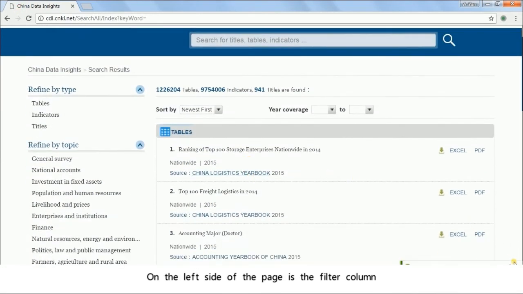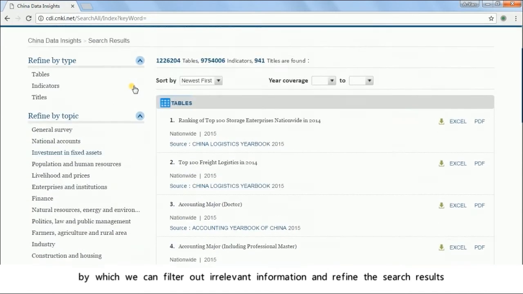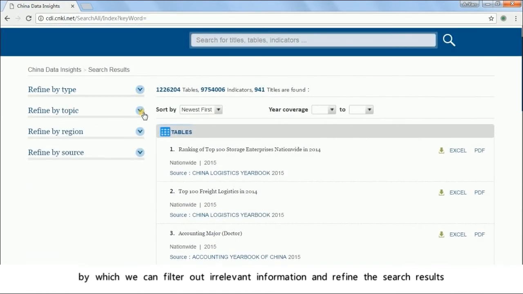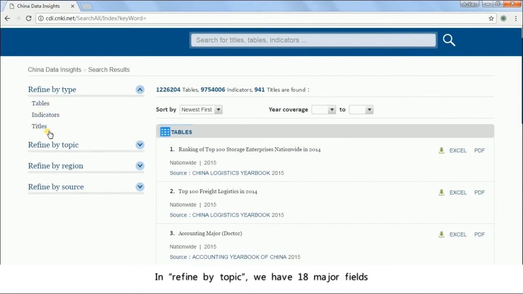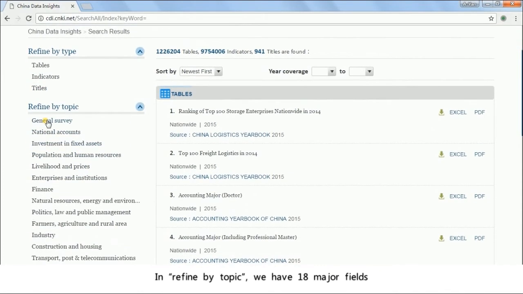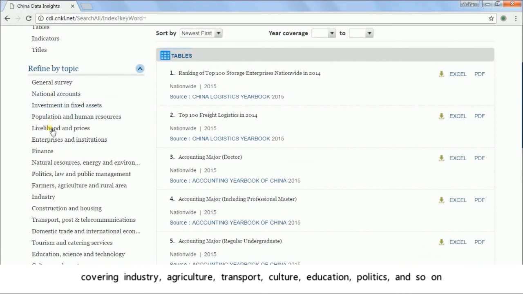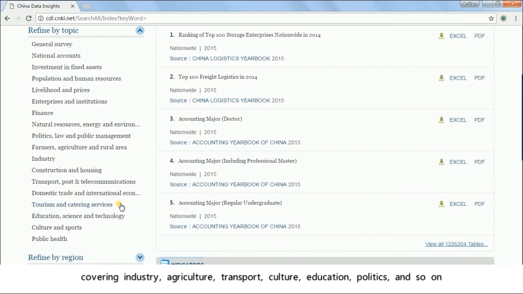On the left side of the page is the filter column, by which you can filter out relevant information and refine the search results. In this column, we have refined by type, refined by topic, refined by region, and refined by source. In refined by type, we have tables, indicators, and titles. In refined by topic, we have 18 major fields covering industry, agriculture, transport, culture, education, politics, and so on.